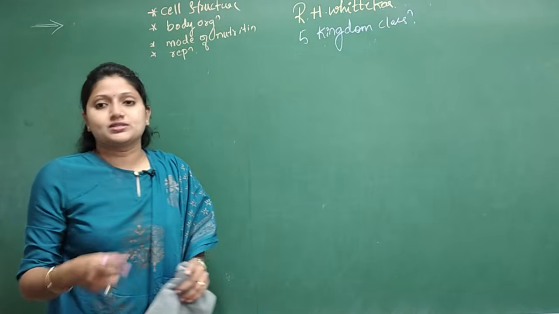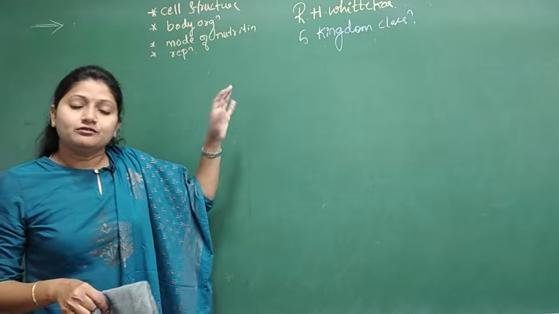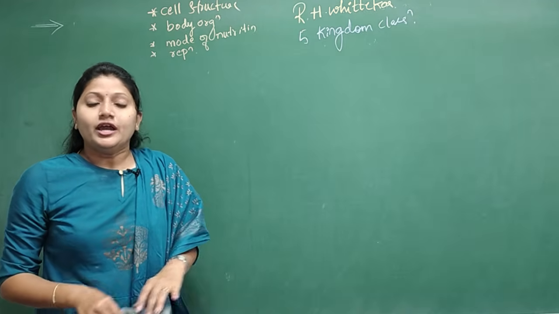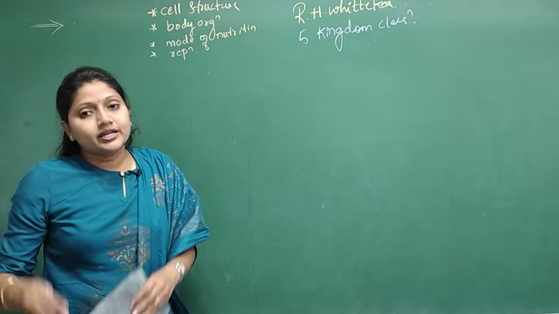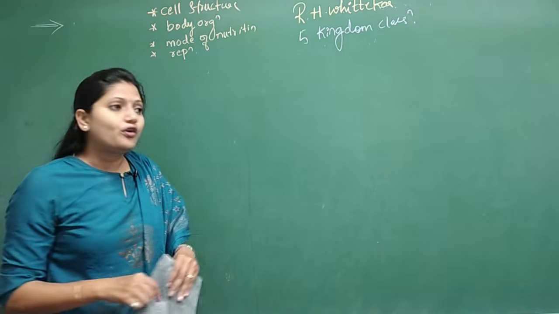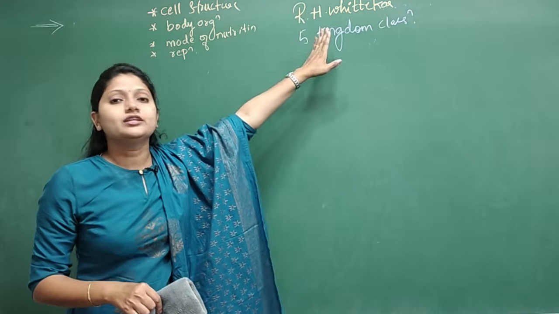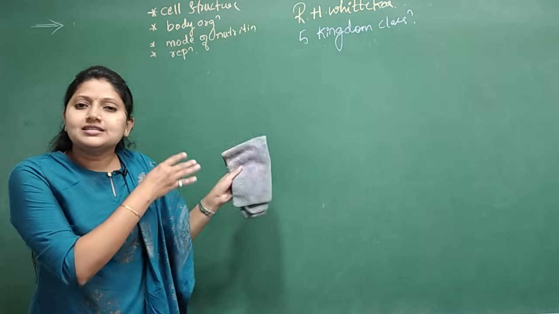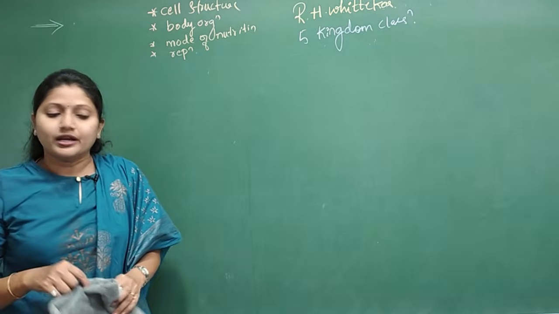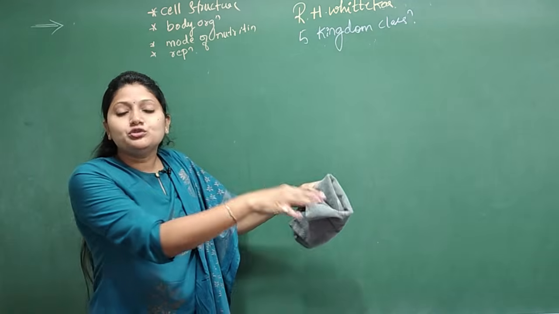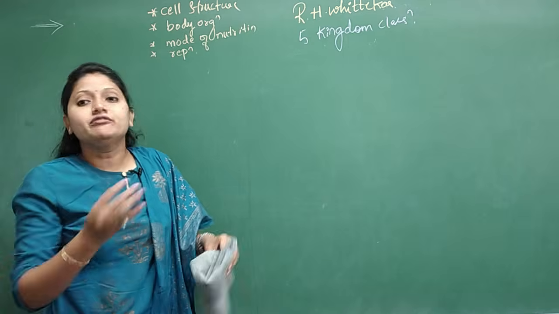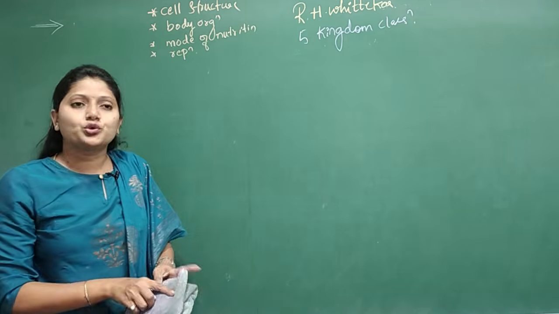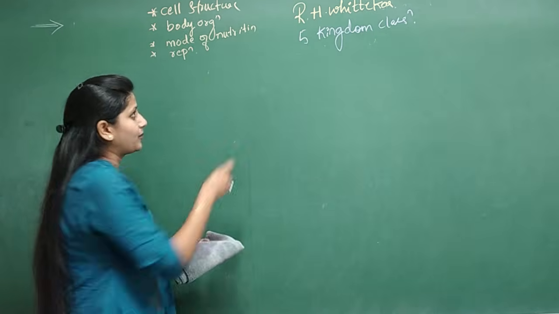The one which is widely accepted in the present scenario is the five kingdom classification given by R.H. Whittaker. So, how exactly was the classification made? How did we come to the conclusion that we should have this five kingdom classification? I'll make a flow chart here so that you'll have a better understanding.